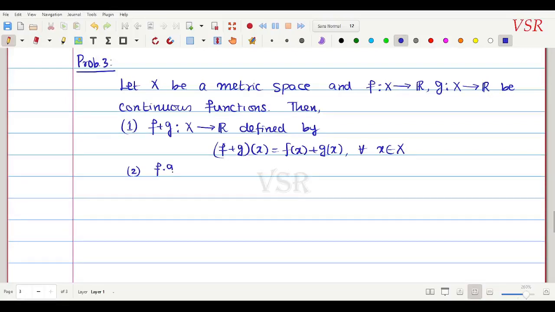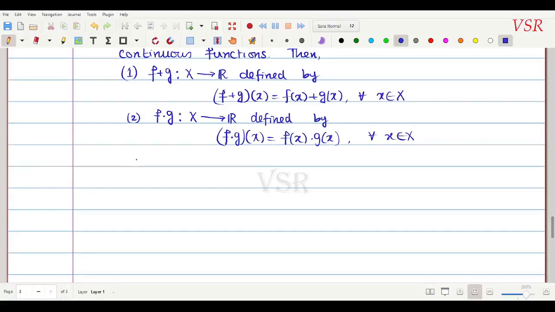So this is a function from X to R defined by (f into g) of x which is equal to f of x into g of x. இது ரெண்டு ரியல் நம்பர்ங்கிறதுனால மல்டிப்ளை பண்ணலாம். ஓகே, for all x belongs to capital X. இது ரெண்டாவது ஃபங்க்ஷன்.